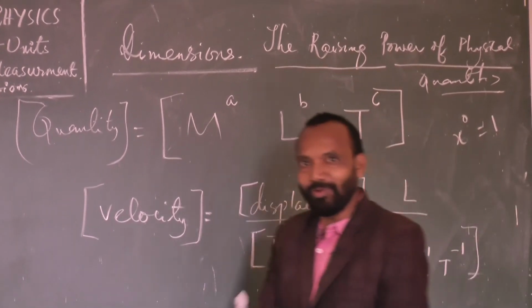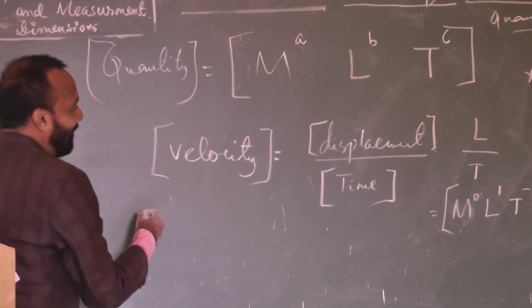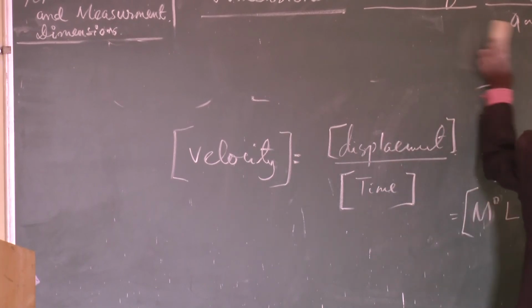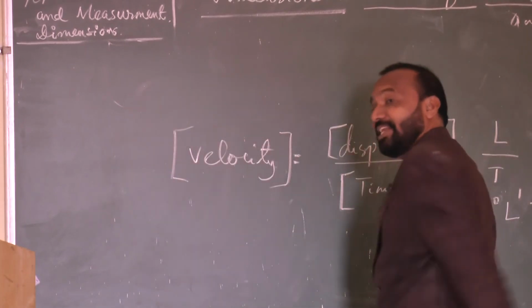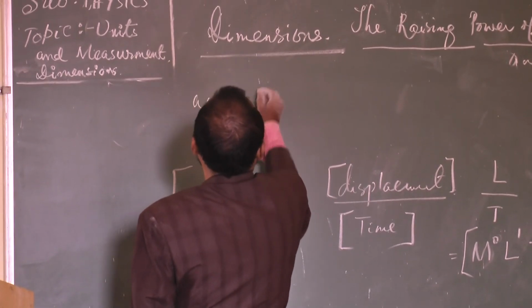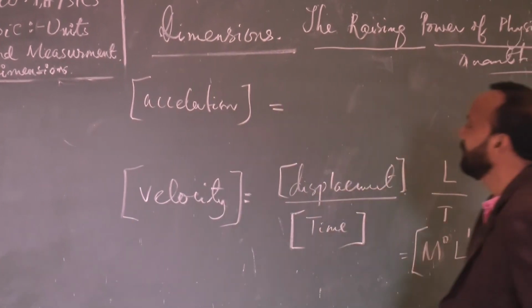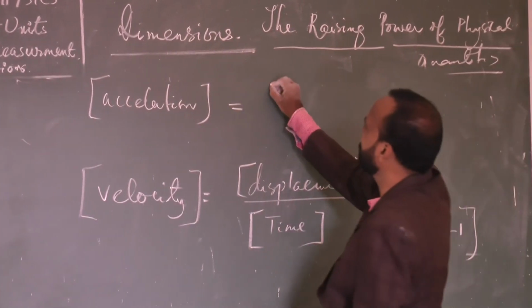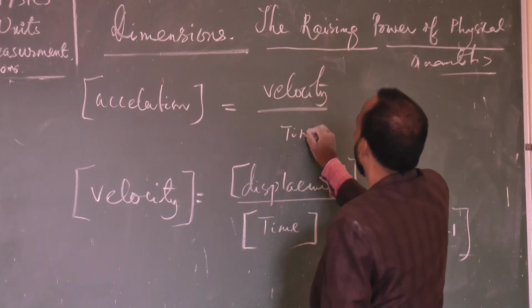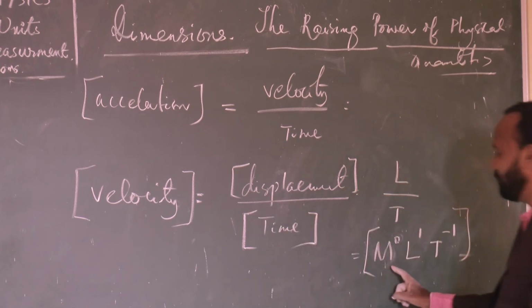Now, after one more example I will finish the class. Okay. You are getting bored. So now let us think about another example, acceleration. So many dimensional formulas are there, you have to practice them. Acceleration is your velocity upon time. And velocity is equal to displacement by time, this one.